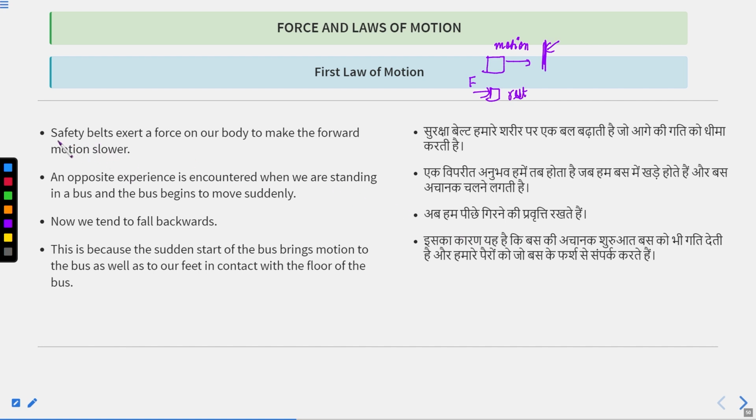So in cars, they provide safety belts so that if any person hits a sudden brake, your body does not fall much in the forward direction. We also encounter a situation when we are standing in a bus and the bus begins to move suddenly. Your body will fall backwards.